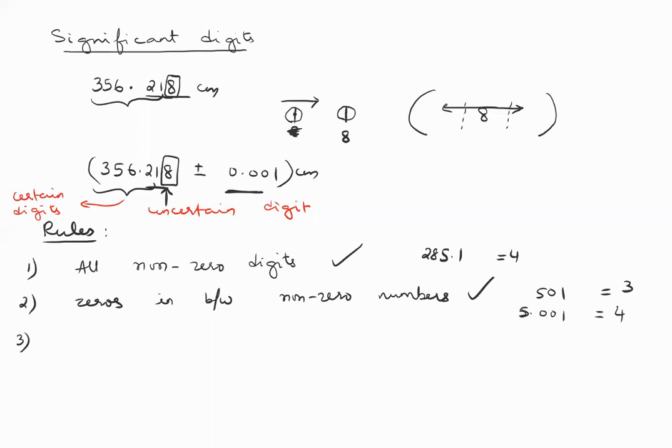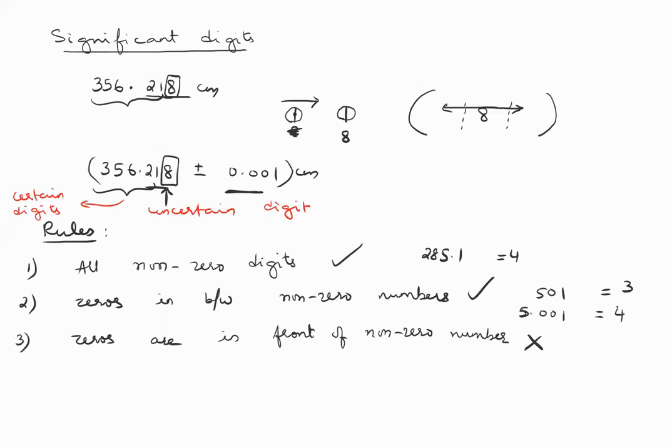Next rule is when zeros come before, when zeros are in front of a non-zero number. If zeros come before, don't count them at all. Do not count zeros in front of non-zero digits. I am not putting a clause. I am not saying whether you have a decimal or you don't have a decimal. There is no clause here. Whenever zeros are in front, don't count them.